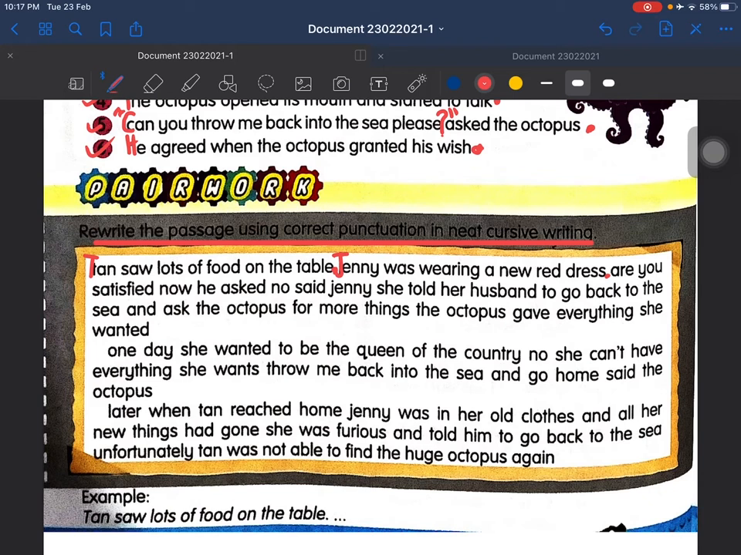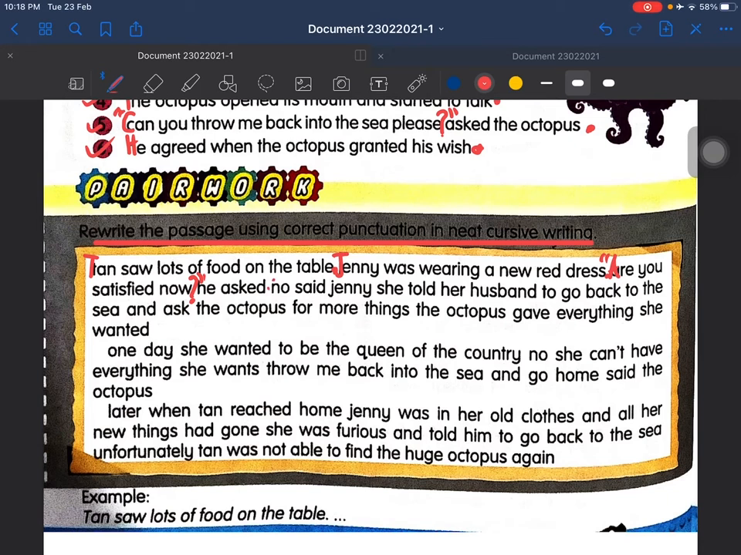And then, are you satisfied now? Are you satisfied now? Then you write this in capital letter A. Are you, so you put the quotation mark. Are you satisfied now? Question and quotation. He asked. Okay, no, he asked, full stop.